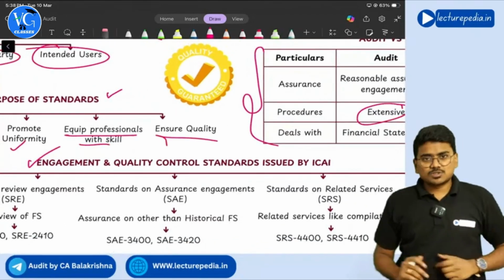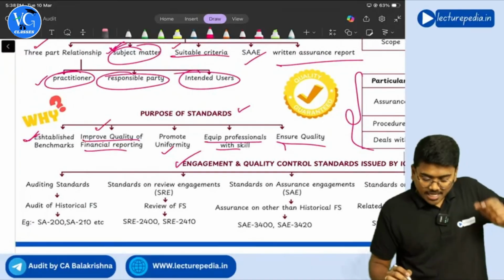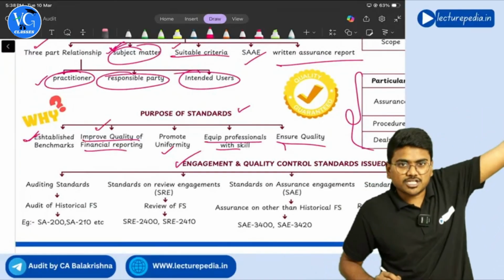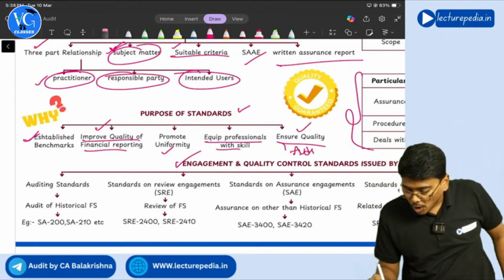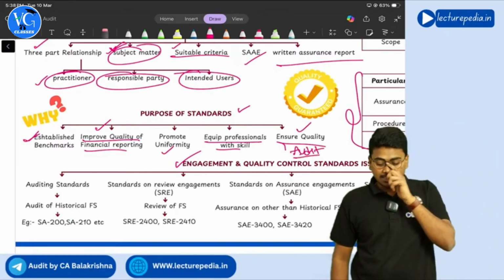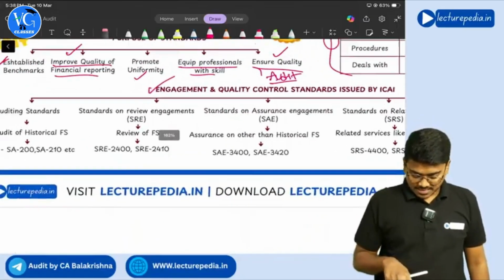And finally, it ensures the quality of the audit. So this point is ensures quality of financial reporting. Last one is ensures quality of audit. Okay. Yes, sir. So that is the purpose of auditing standards.